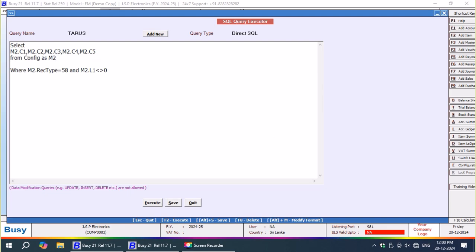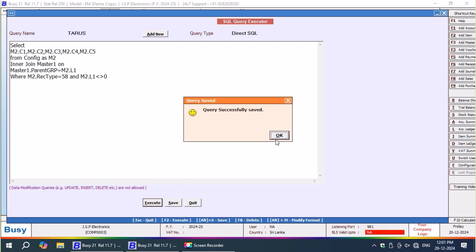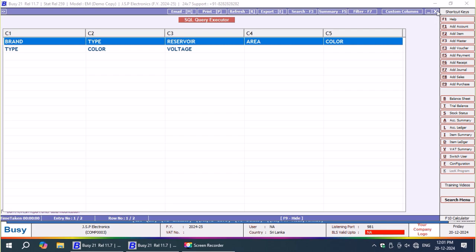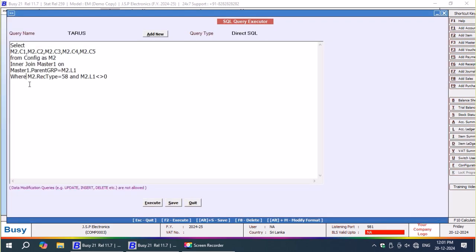Now I'm going to add an inner join with the master1 table: master1 on master1.code is equal to, master1.parent group is equal to m2.l1. They are both nothing but tables, it's all right.